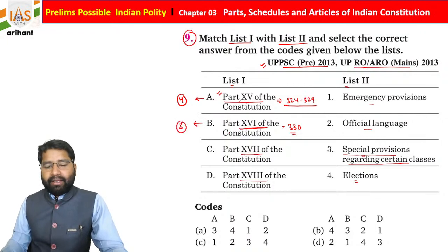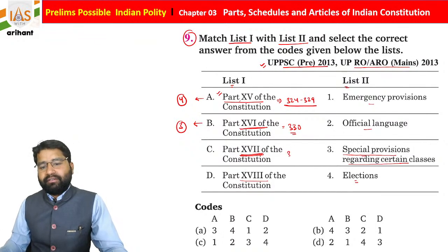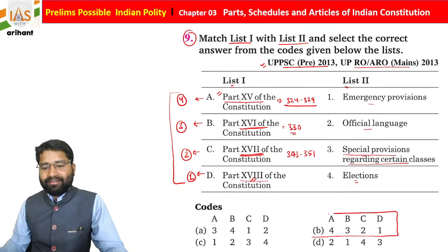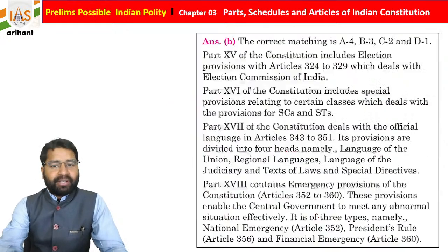If we talk about Part number 17 of the Indian Constitution, that contains official language, 343 to 351. So second one. And Part number 18 is about the emergency provision, and it is 1. Getting it? So you have to see it in decreasing order: 4, 3, 2, 1. Once again, option B is going to be correct.